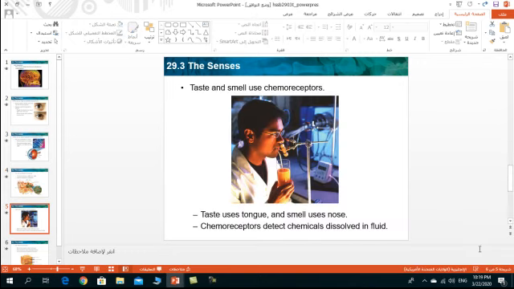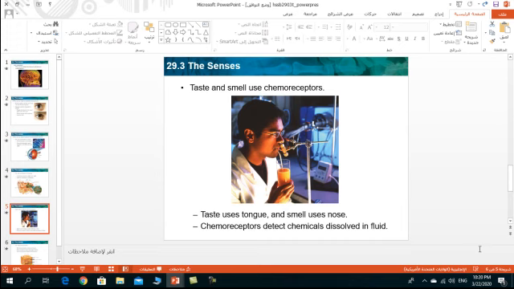Well, both your nose and tongue contain receptors that can sense molecules that are dissolved in liquid or become a vapor or gas in the air. When chemical molecules enter your nose, they dissolve in the mucus and are detected by olfactory cells.